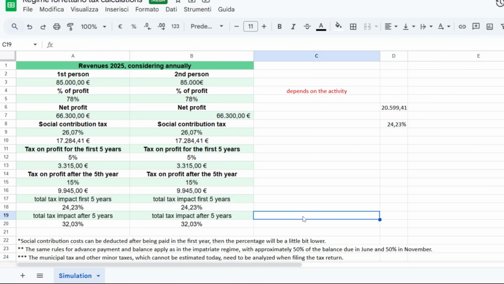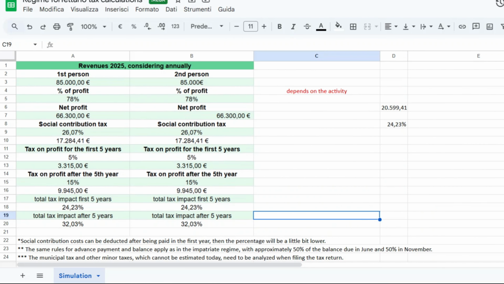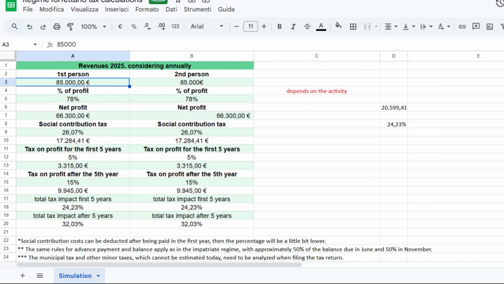The needs, as I said, for this client need to be analyzed when filing the tax return. Now, consider one thing. This is a tax simulation we did for a client, for two people, and we also did another file, which of course I'm not showing you. They had a lot of sources of income, and those other sources of income have nothing to do with the regime forfettario. So it's not that you will put everything in this 85. This is the number one mistake that I see. People put everything in this 85.